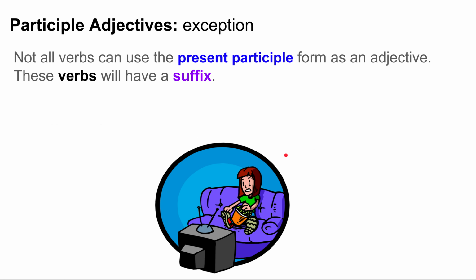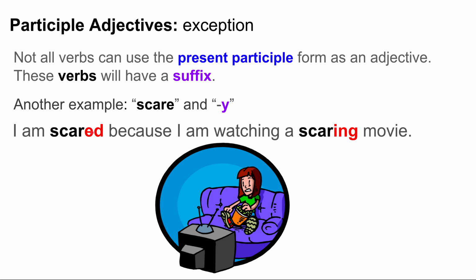Let's move on and look at another example. Once again, remember that not all verbs can use the present participle form as an adjective. And usually these verbs will have a suffix. Another verb is scare and the suffix y. Let me give you an example. I am scared because I am watching a scaring movie. Now, scaring movie is a present participle form of the verb. However, it's wrong. We don't say scaring. We say scary. I am watching a scary movie.